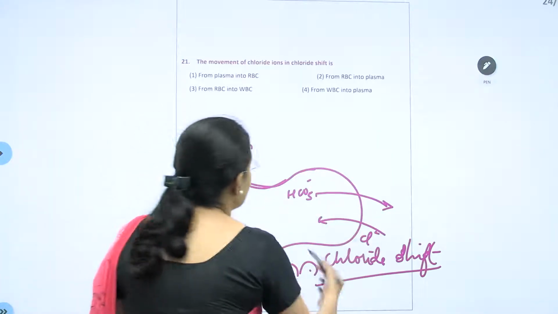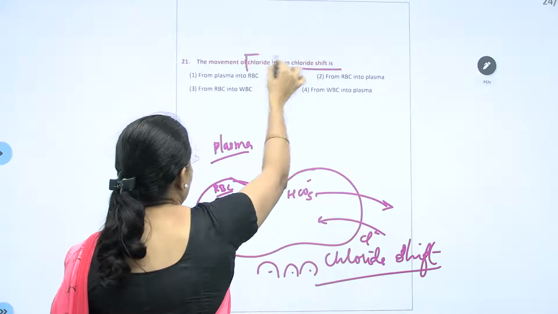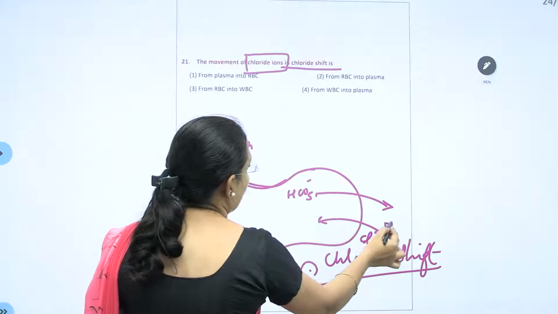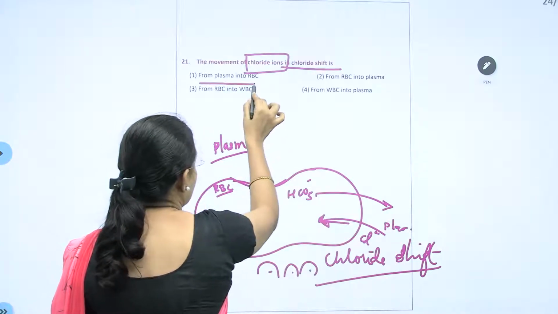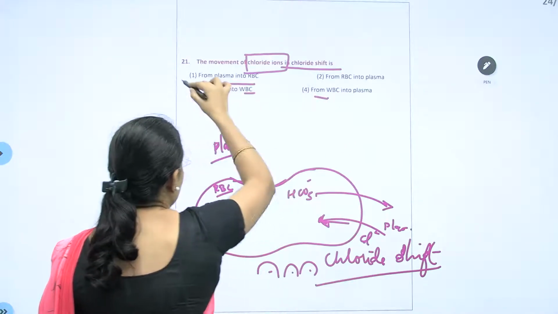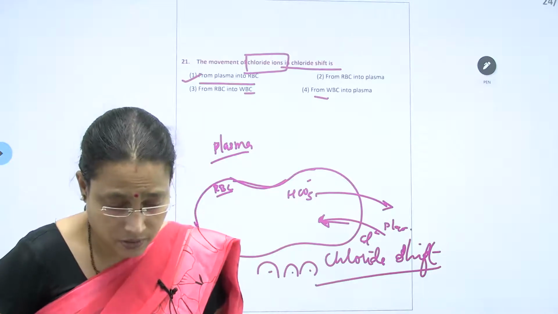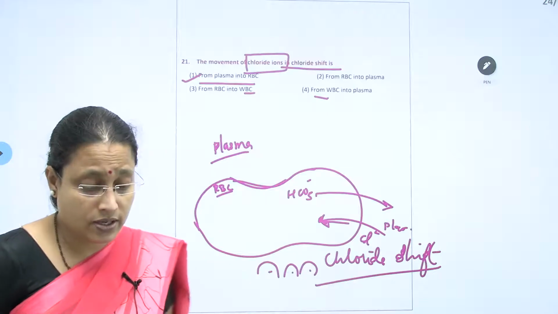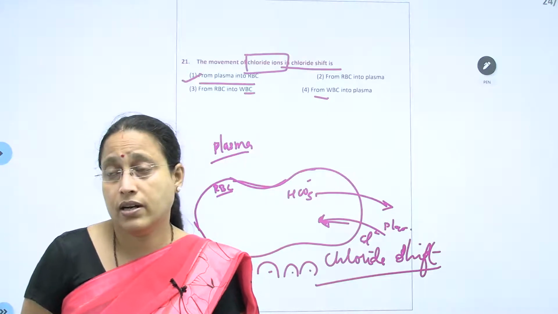So if you see this movement, only the chloride ion movement is asked. It means chloride is going to move from plasma to inside the RBC. From the RBC will be wrong. WBC has no role at all. So, 21st question, the correct answer is the first one.